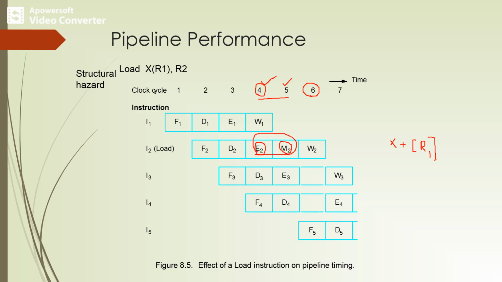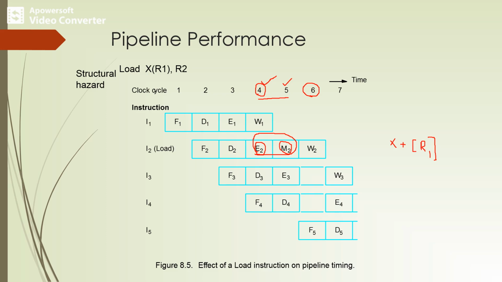Both instructions I2 and I3 require access to the register file in cycle 6. Even though the instructions and their data are all available, the pipeline is stalled because of one hardware resource, that means the register file. So we cannot handle two operations in parallel with respect to the register file.